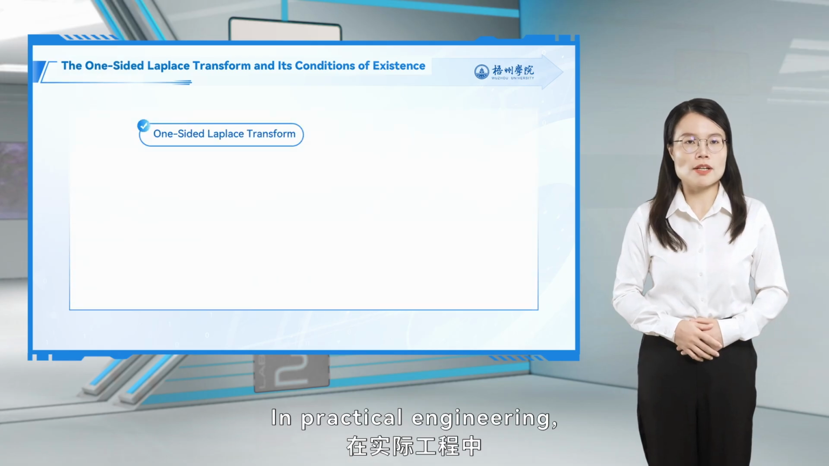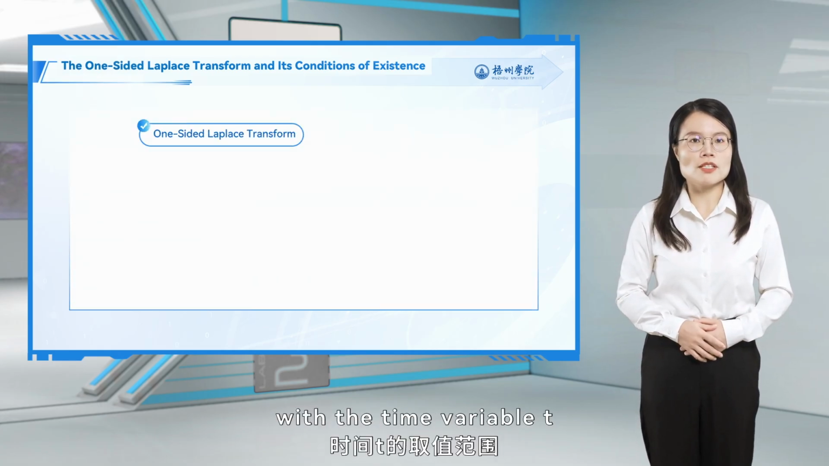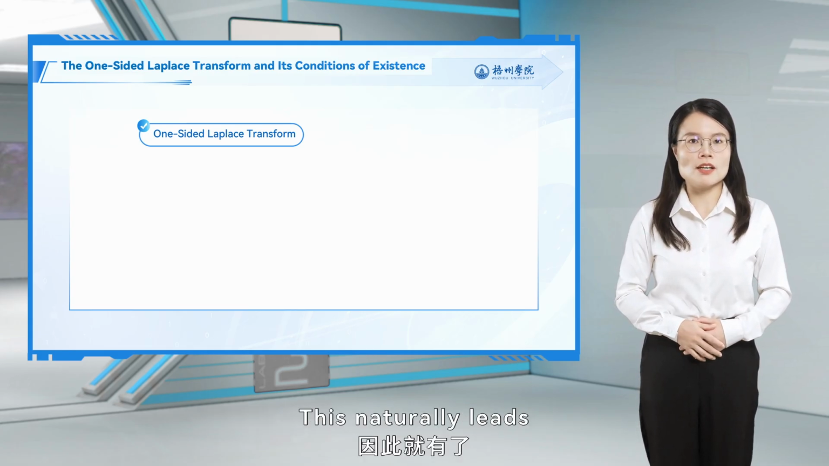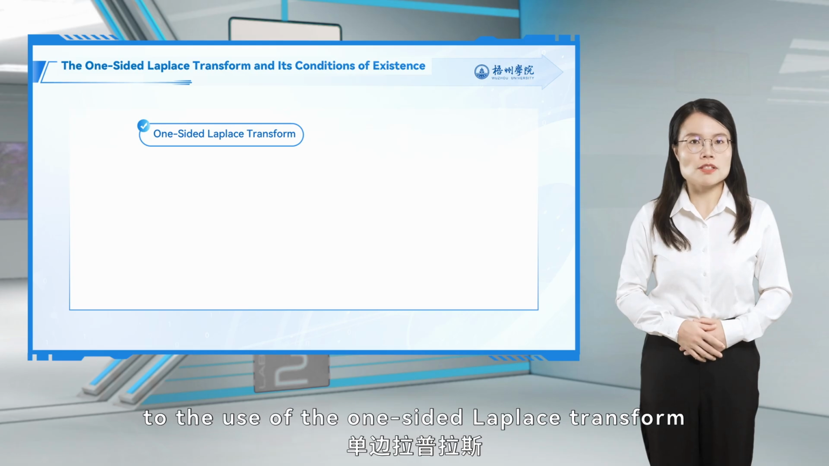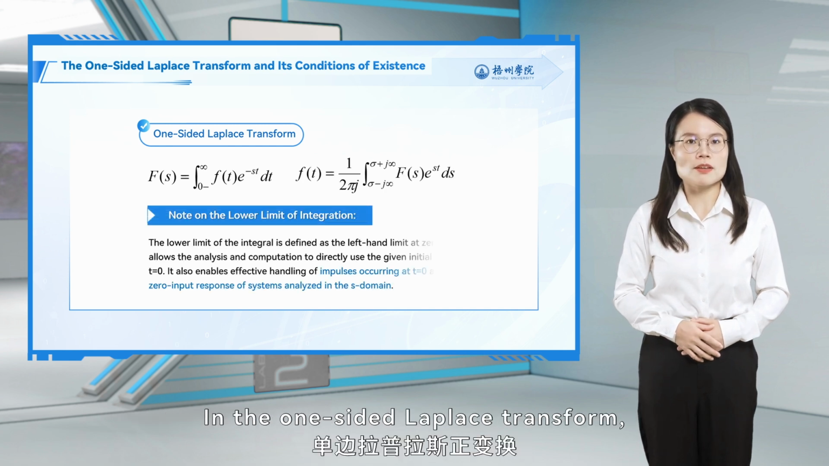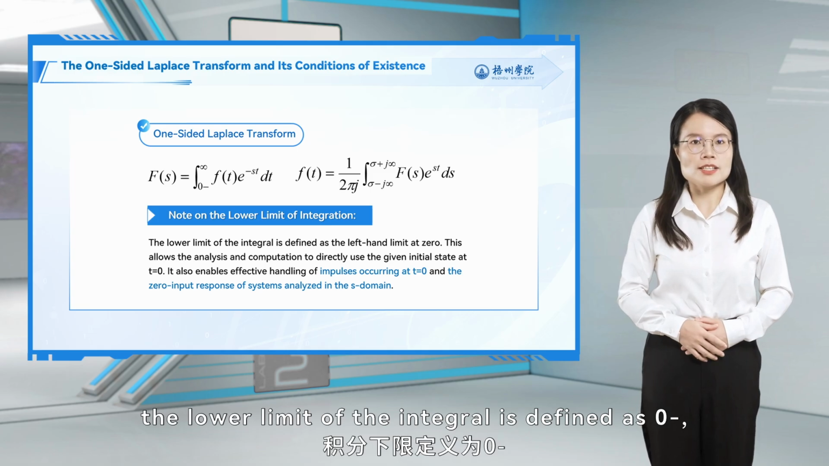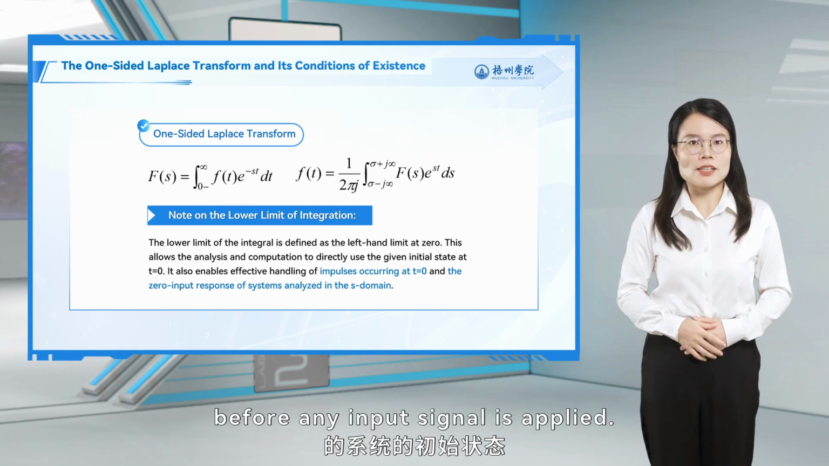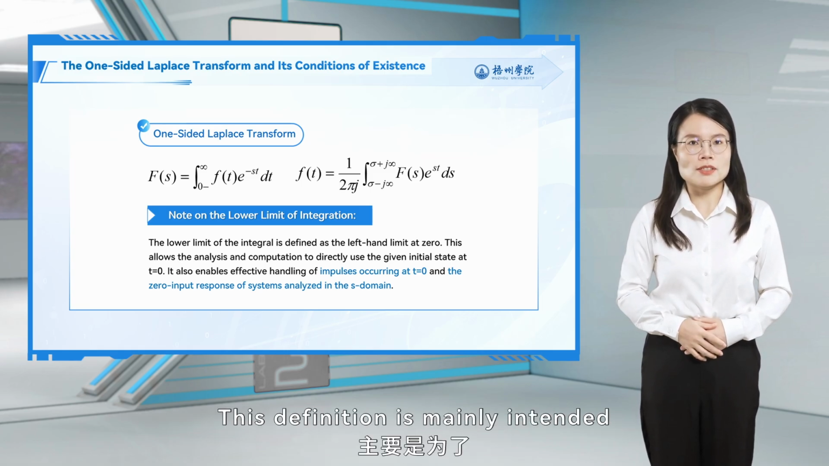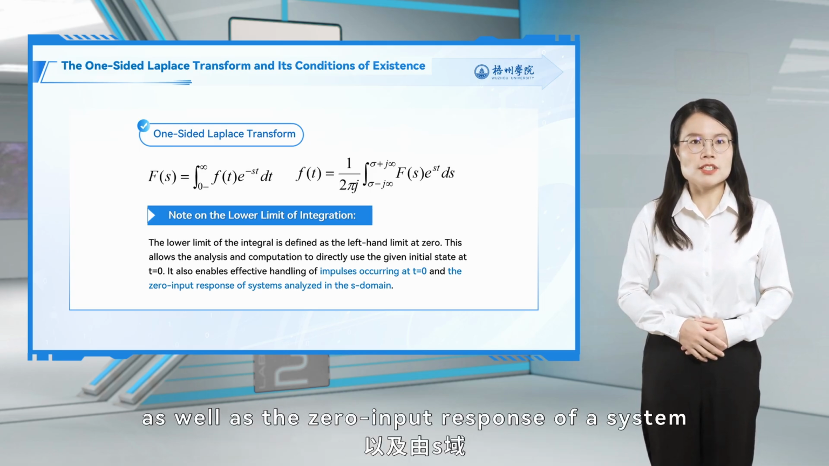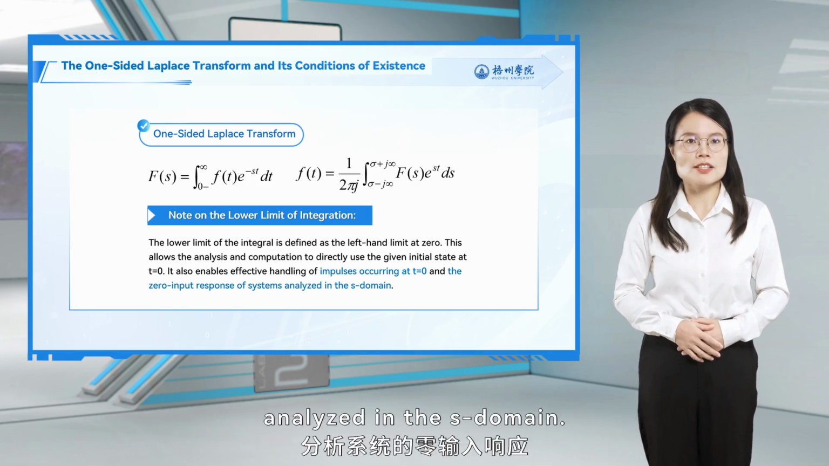In practical engineering, signals are generally causal, with the time variable t ranging from 0 to positive infinity. This naturally leads to the use of a one-sided Laplace transform and its inverse, with the corresponding formulas given as follows. In the one-sided Laplace transform, the lower limit of the integral is defined as 0 negative, which represents the initial state of the system before any input signal is applied. This definition is mainly intended to handle impulse signals occurring at t equals 0, as well as the zero input response of a system analyzed in the s domain.